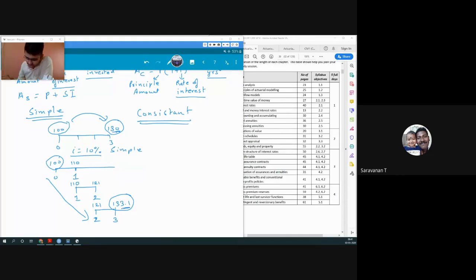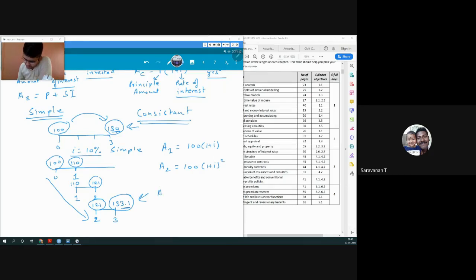So what you would say is, instead of 130 rupees, I will give you 133.1 rupees in 3 years. That would make more sense. Don't ask me to return every year. I will just give you 133.1 rupees. Now, if you actually use compound interest, you will find that the amount for 1 year would be nothing but 100 into 1 plus I. Amount for 2 years is nothing but 100 into 1 plus I squared.